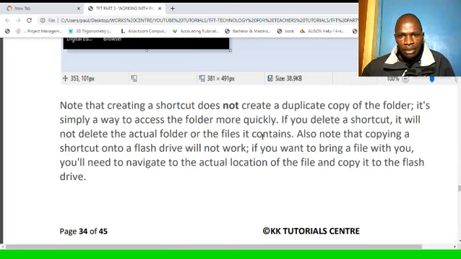Note that creating a shortcut does not create a duplicate copy of the folder. It is simply a way to access the folder more quickly. So if you delete a shortcut, it will not delete the actual folder or the files it contains.